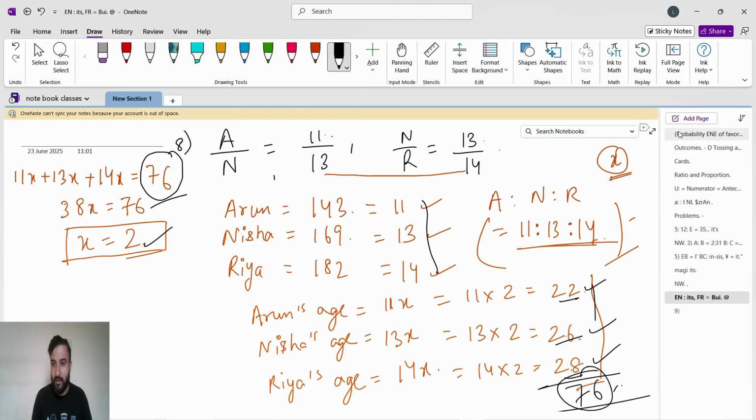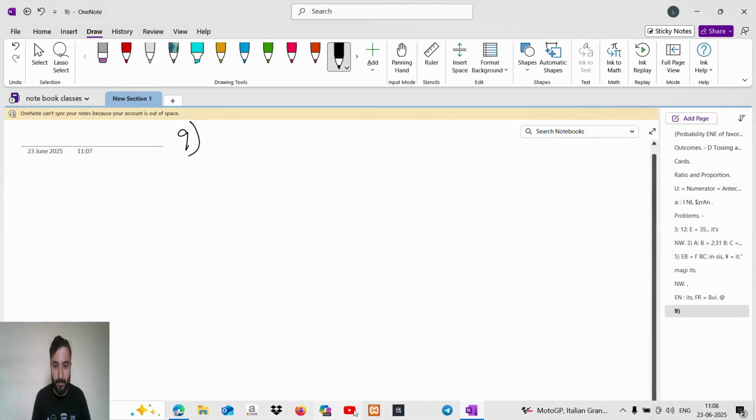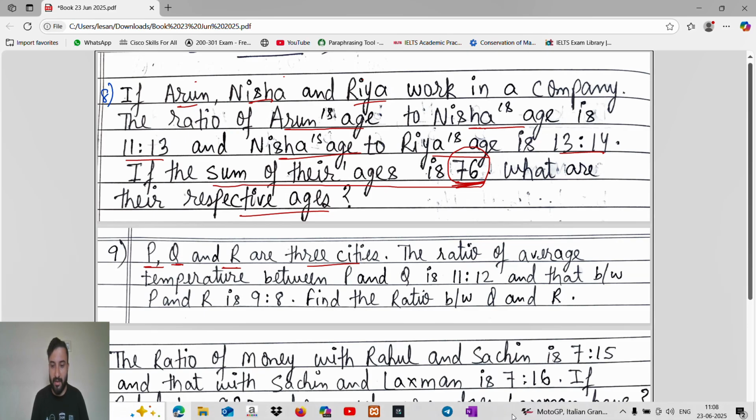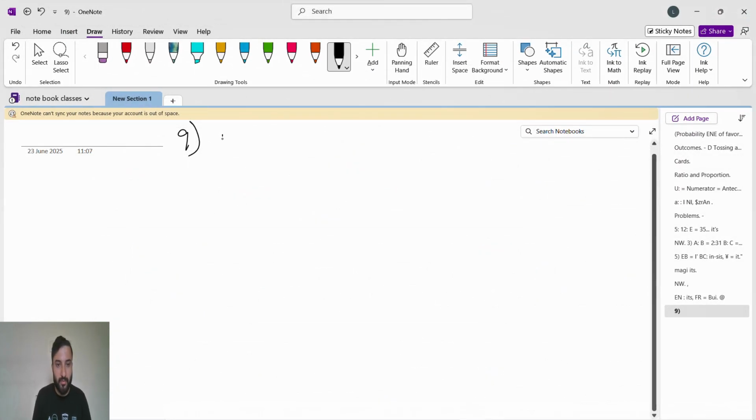Now we'll go for the next question, number 9. P, Q, R are the 3 cities. The ratio of average temperature between P and Q is 11 is to 12. So P by Q is 11 by 12.